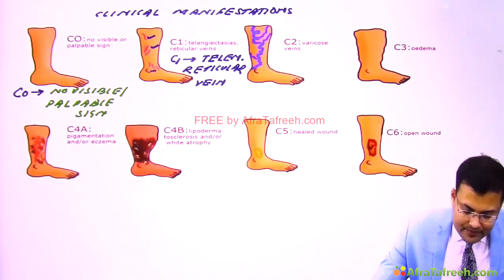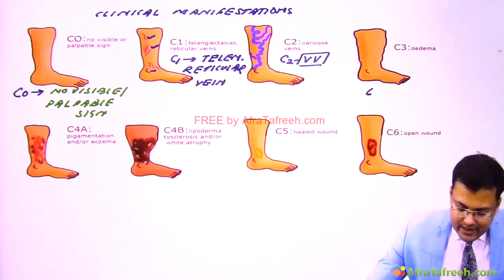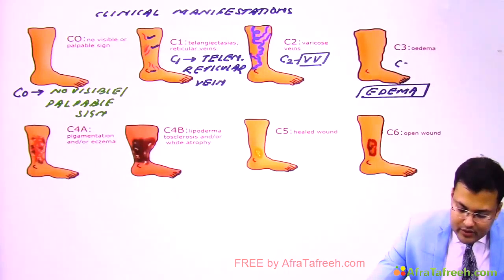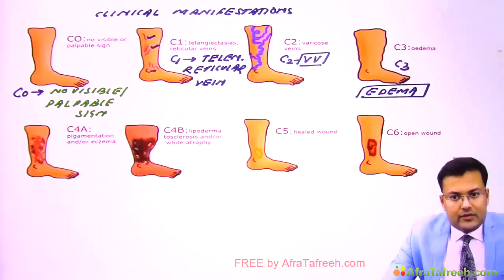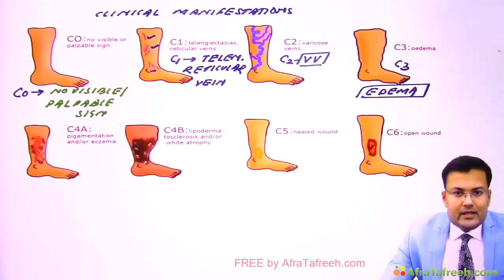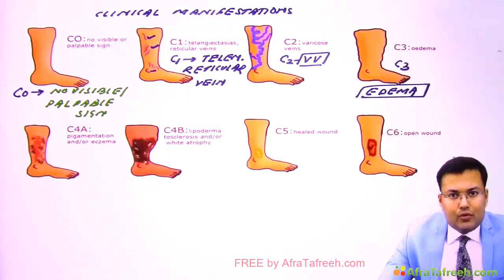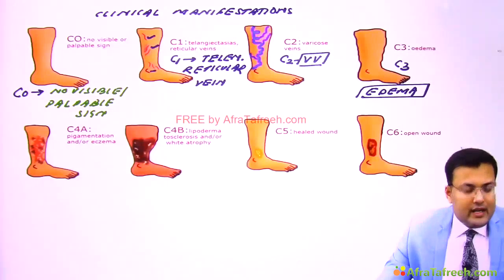Okay. So see here, what is included in C2? C2 means if there is varicose vein, and if patient is having edema, it is included in C3. So you can see the edema, so it is C3. You have to remember two things, C2, C3, C4, because these are the potential questions, easy to remember. C2 is varicose vein, in C3 there is edema, and in C4 complications start like hyperpigmentation, eczema and lipodermatosclerosis. C4 is further divided into C4A and C4B.